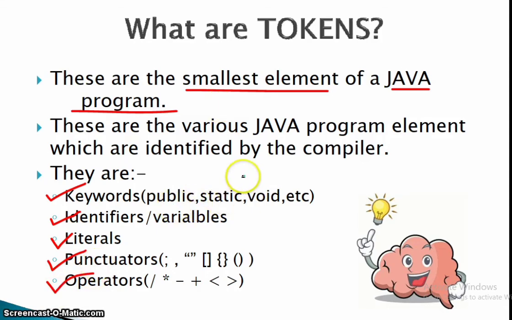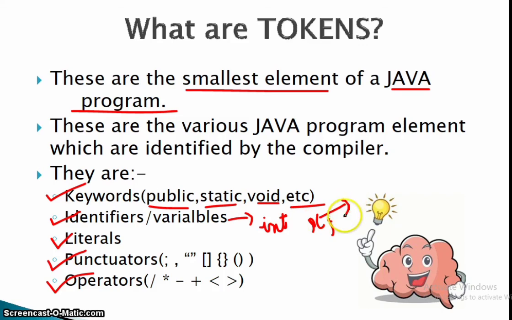Keywords: there are several keywords in Java, suppose public, static, void, main, etc. Variables: for every Java program we require some variables, and not only for Java but for any programming language. Suppose I declare a variable here as int x semicolon.